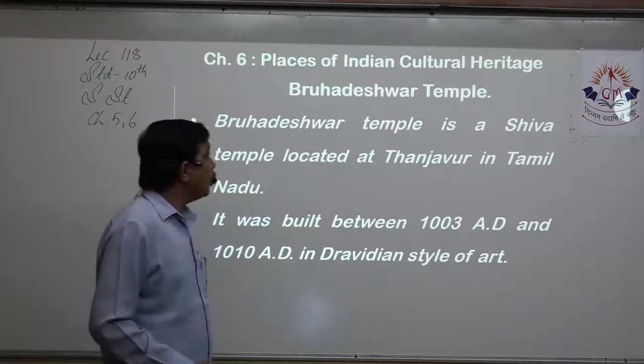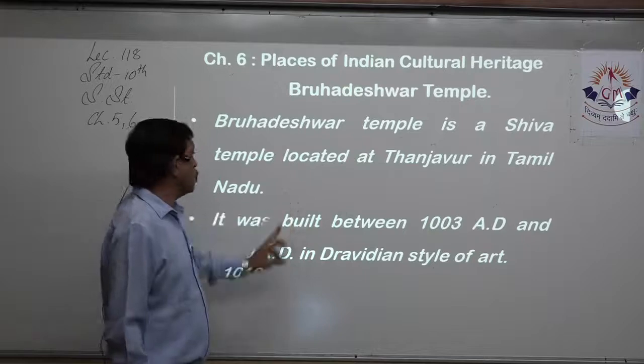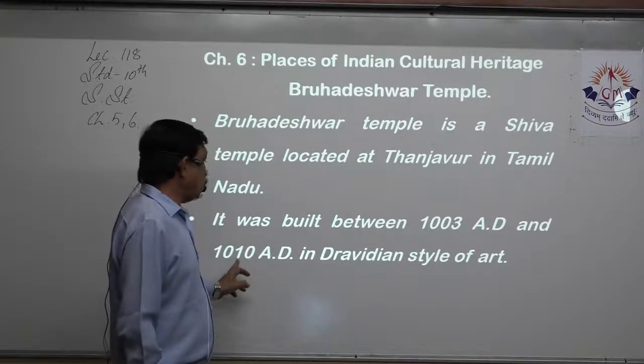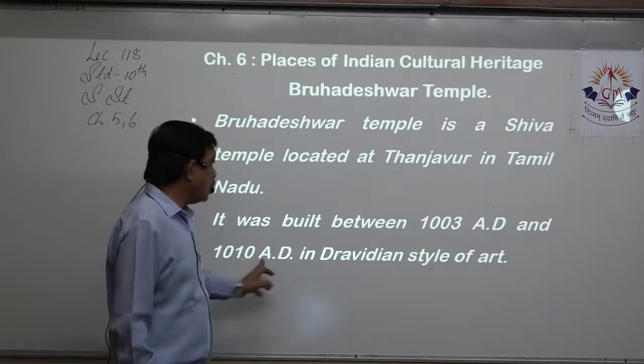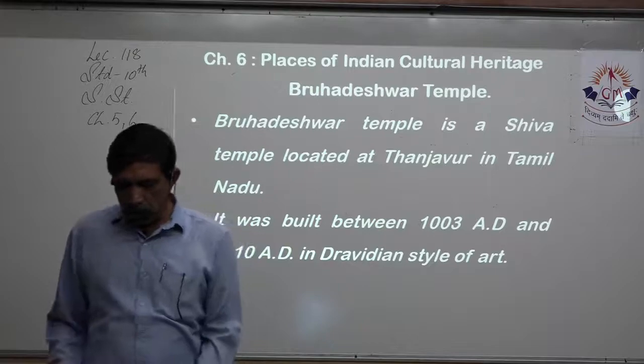Now, very important, the Brihadeshwar temple. It's a Shiva temple located in Thanjavur in Tamil Nadu. It was built between 1003 AD and 1010, within 7 years, in the Dravidian style of art. Why is this temple so important?